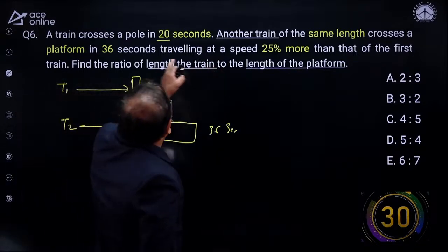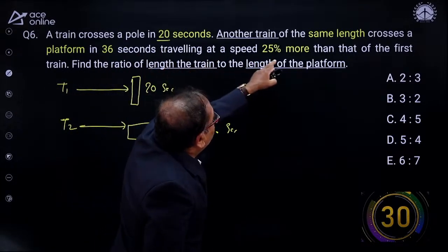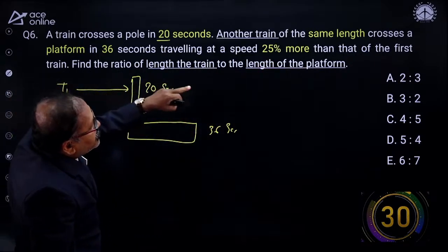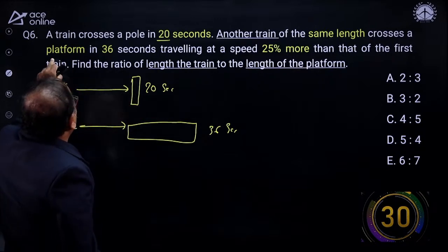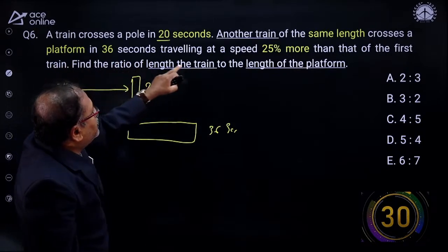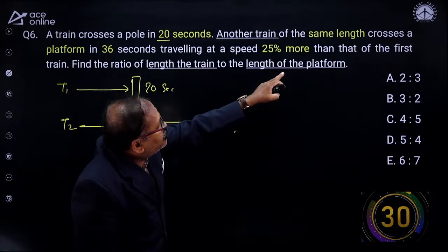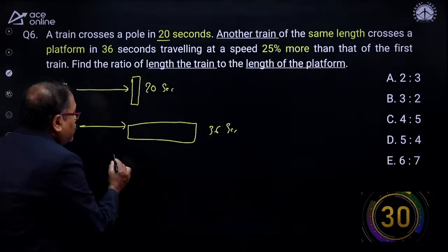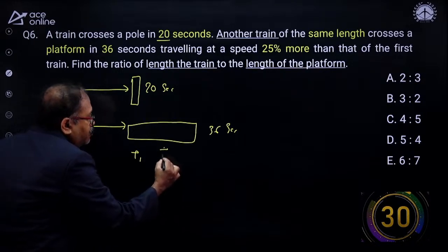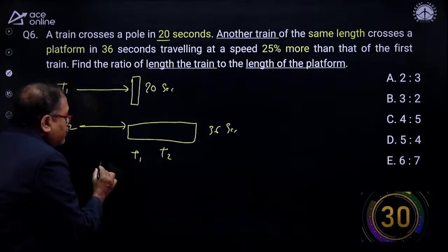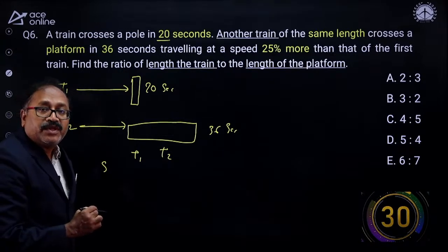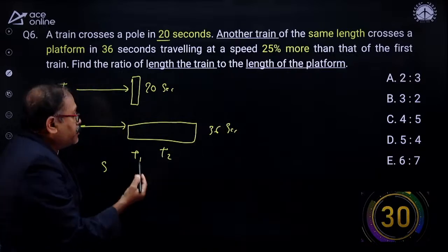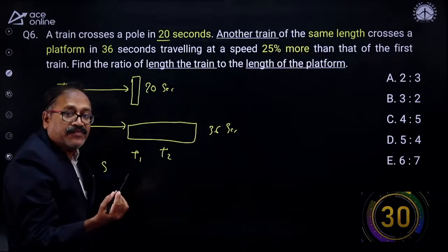And the speed is which are train speed? Another train, same length, cross the platform in 36 seconds, traveling at a speed 25% more than that of the train 1. So the train 1 to train 2, the speed ratio is given to us. And what is that speed ratio? The second one is 25% more. That means if this is 100, this is 125%.